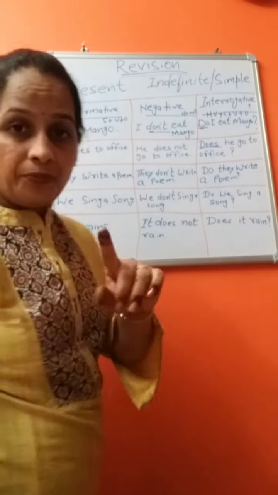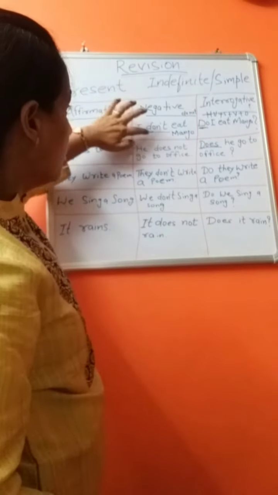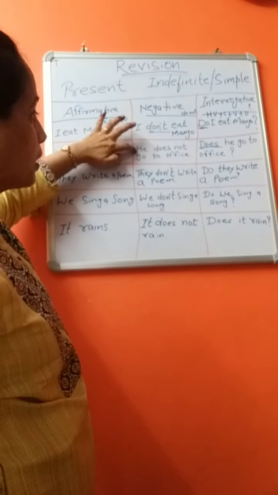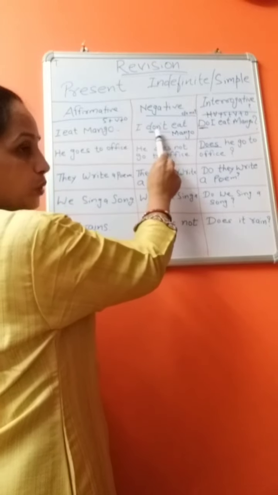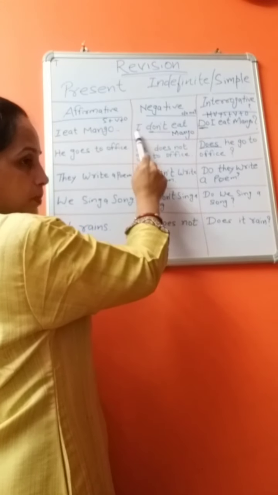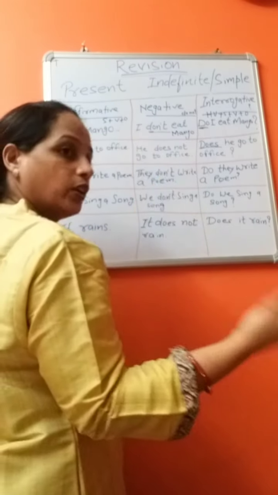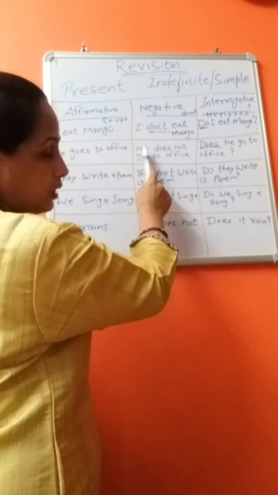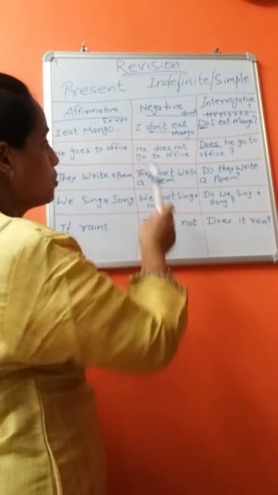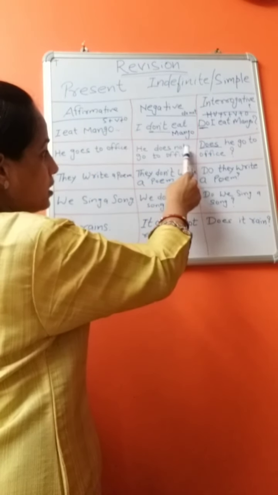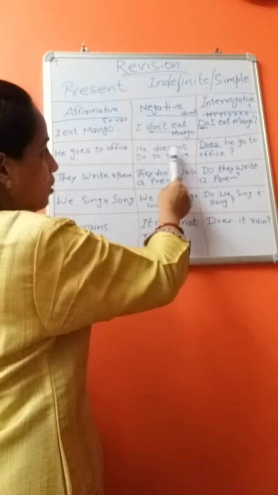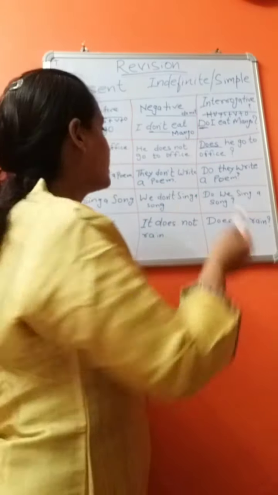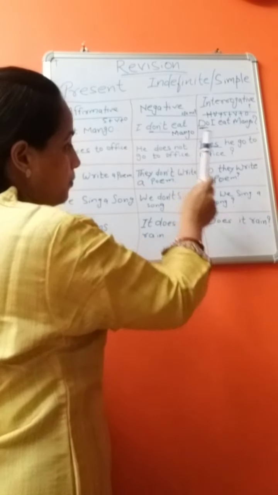Let's see the difference between first person and the third person singular number. We use do not or don't with first person or with the plural form. But if the subject is third person singular number, we use does not go to office. He does not go to office. Or in contraction form you can use he doesn't go to office.